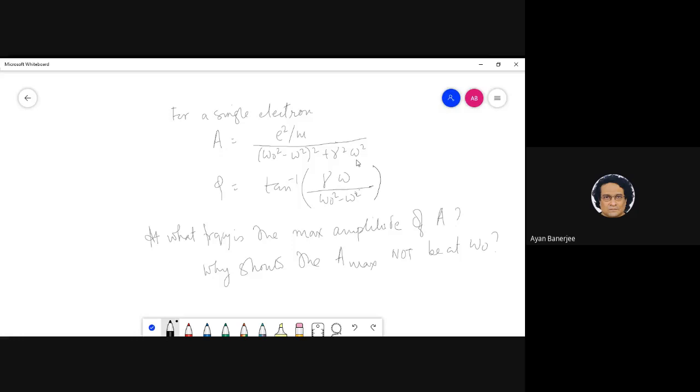If there is large damping, forget about what the origin of the damping is. Suppose there is damping, it essentially means that the electron, instead of going from state 1 to state 2, can actually go to all kinds of different states.